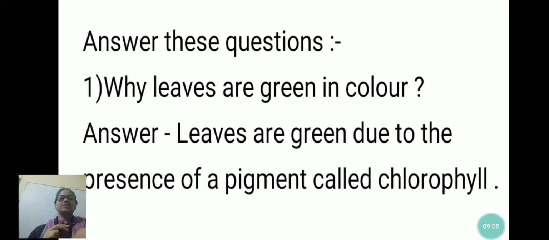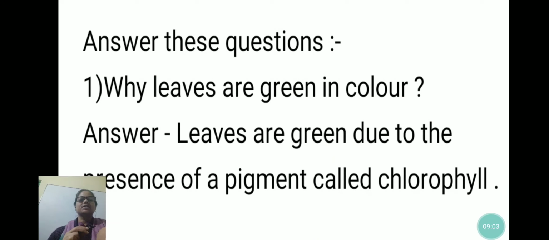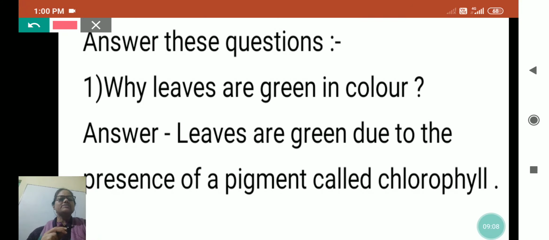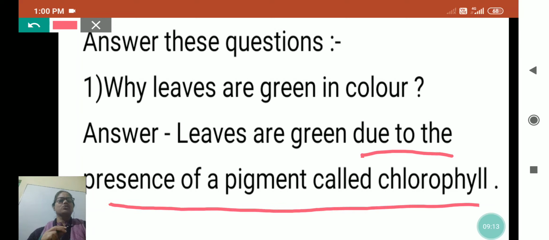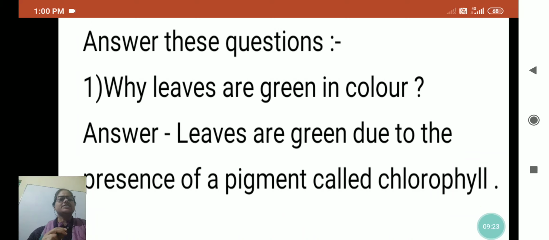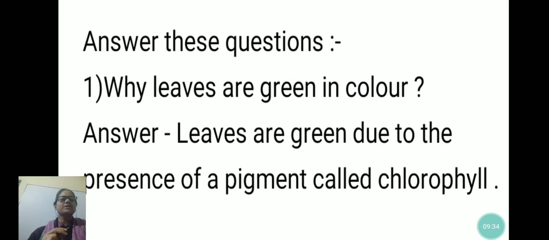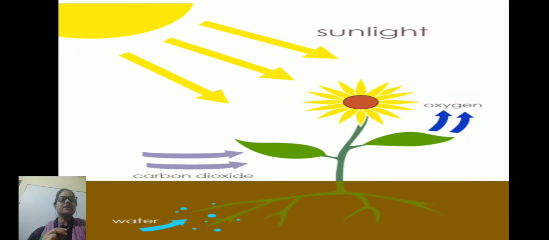Now there are some questions and you have to answer these questions. Why are leaves green in color? Due to the presence of a pigment called chlorophyll. I have already explained to you that if chlorophyll is present, then only a plant can make its food in the presence of sunlight, isn't it? So leaves are green due to chlorophyll. See, the part of the plant which is making the food is the leaf.